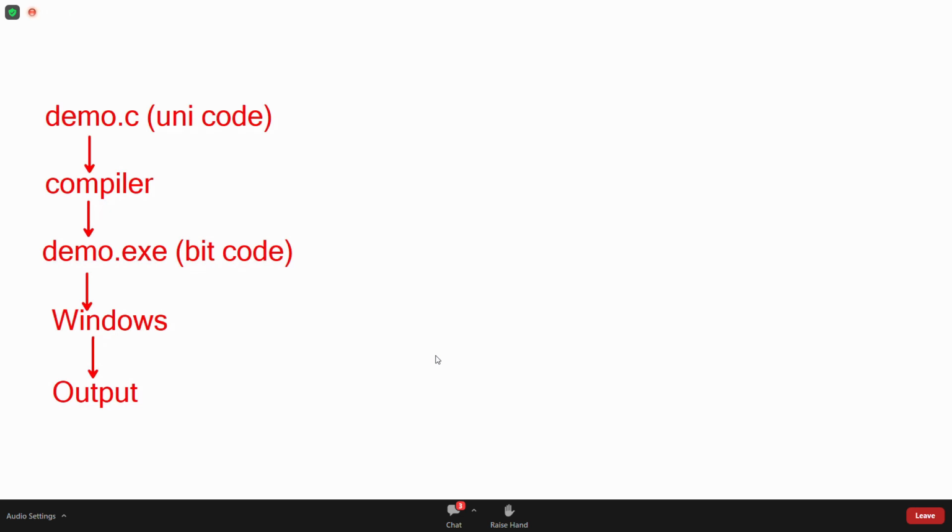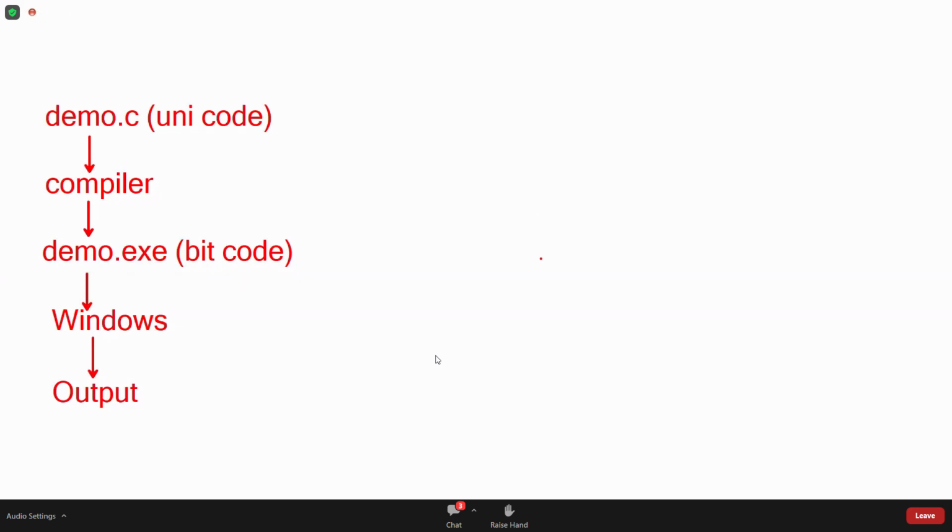And this program, you cannot run in other operating systems, Linux, Unix, Solaris, Mac OS, many operating systems are there. You cannot run it because the compiler generated code that only the Windows operating system understands. Only Windows can understand it. Other operating systems cannot understand that code. That's why a C program is called platform dependent. So C is platform dependent.